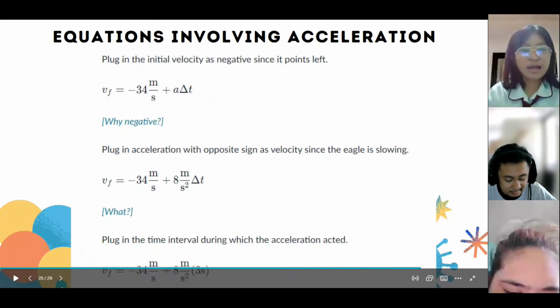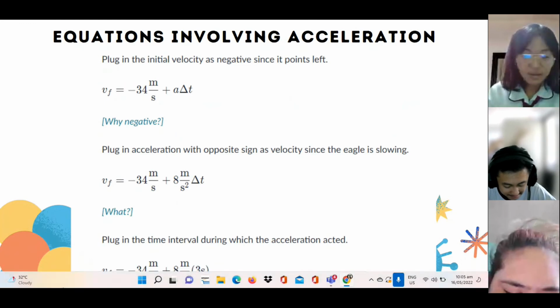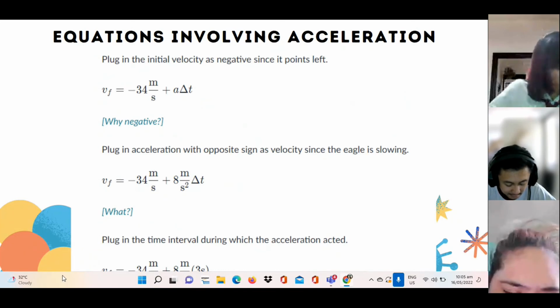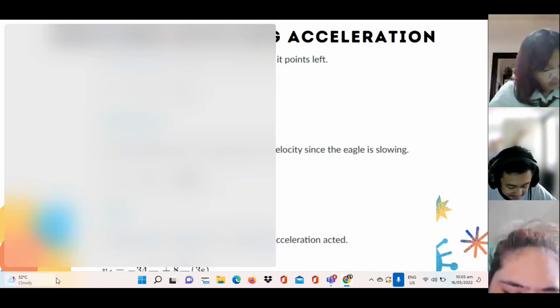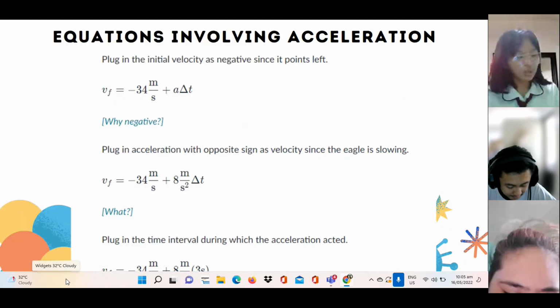So it is negative 34 because the bird flew in the left direction, and we are choosing a convention where we treat rightward as the positive direction.